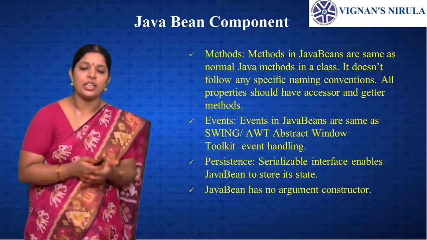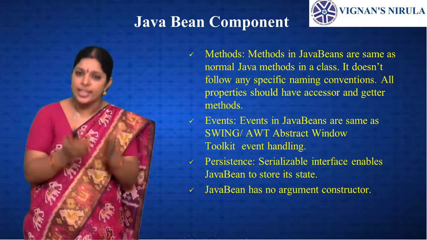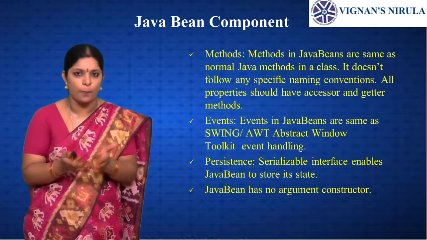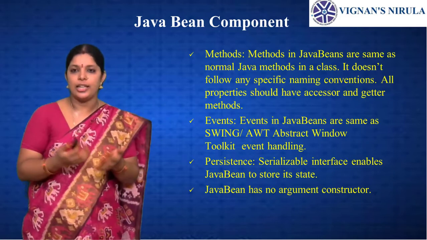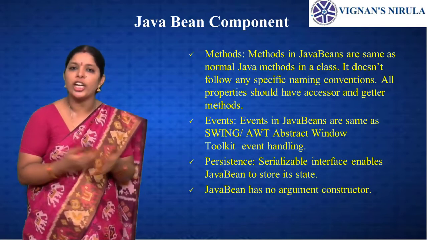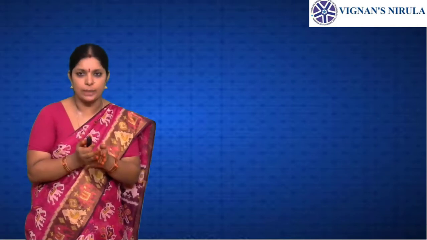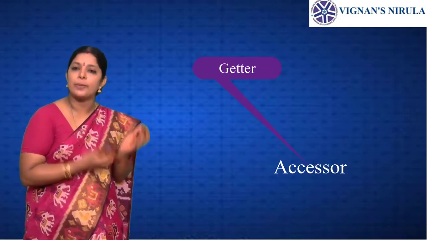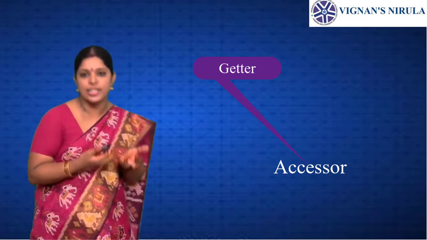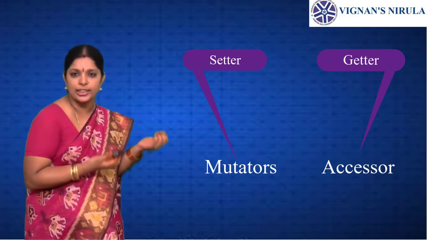Method. What is a method? To perform any action, we assign methods to the Java Bean component. The methods are the same as normal Java methods in a class. They do not follow any specific naming convention, but here in Java Beans we use the setter and getter methods. The setter methods are also known as mutators and getter methods are also known as accessors. So every Java Bean component has setter and getter methods.